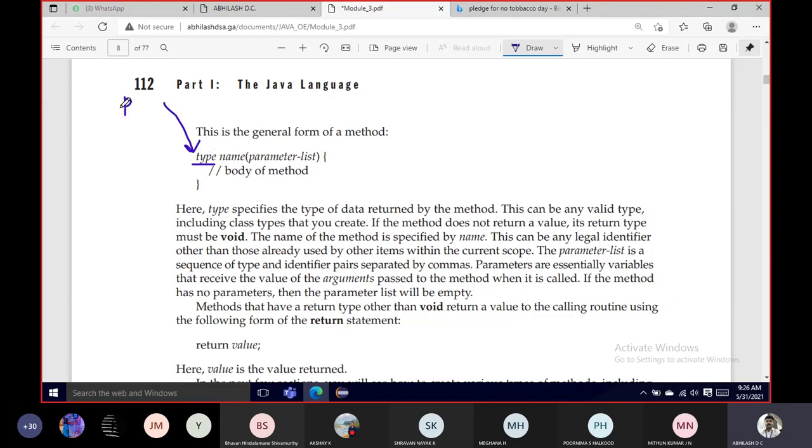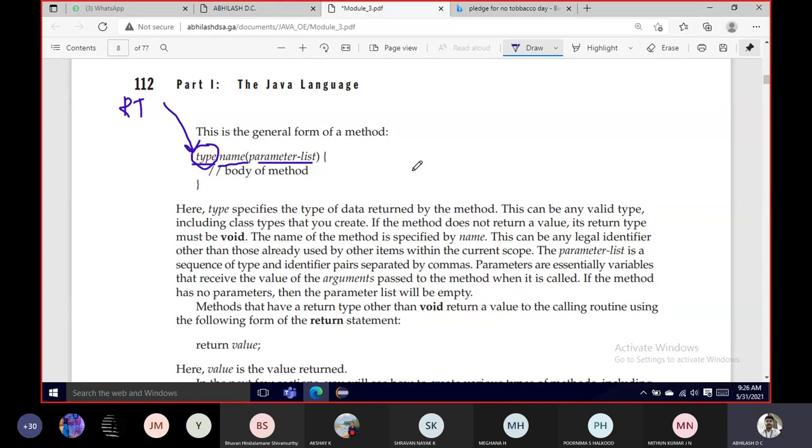What this specifies is that whatever data this function sends back to the caller function will be of this data type, followed by the function name and the parameter list.